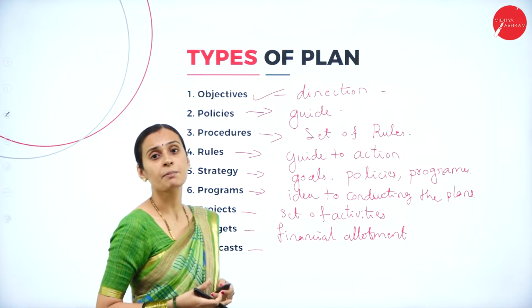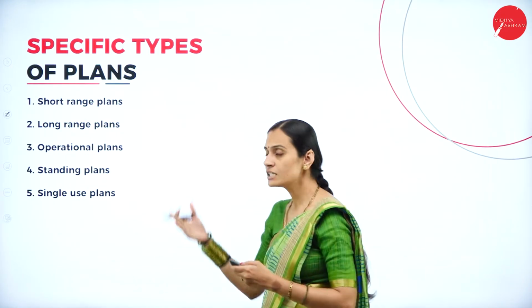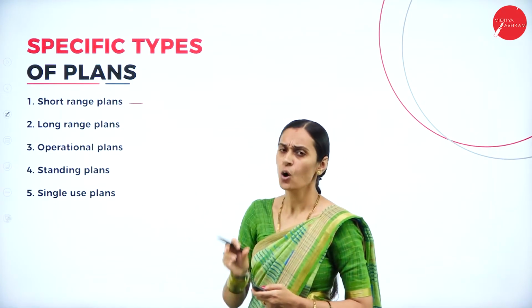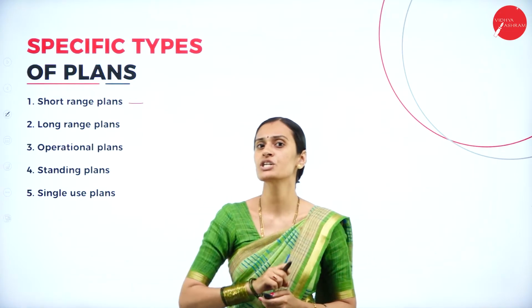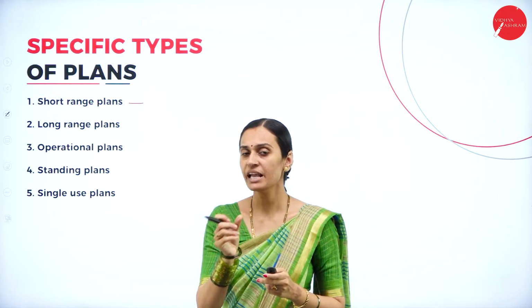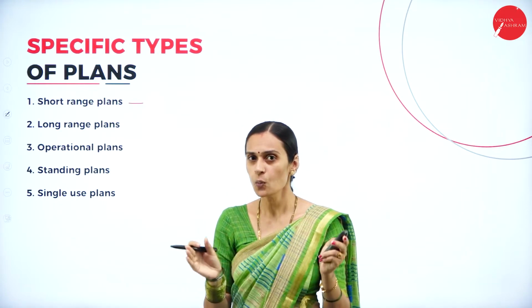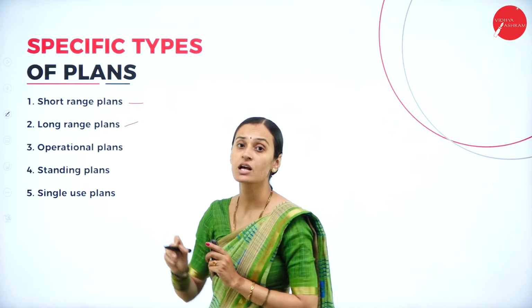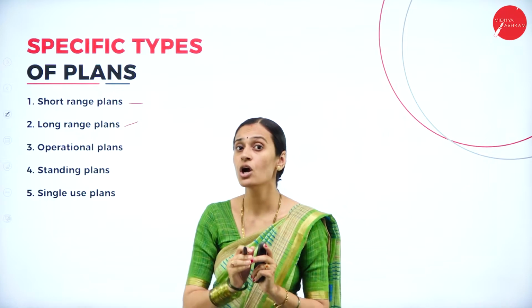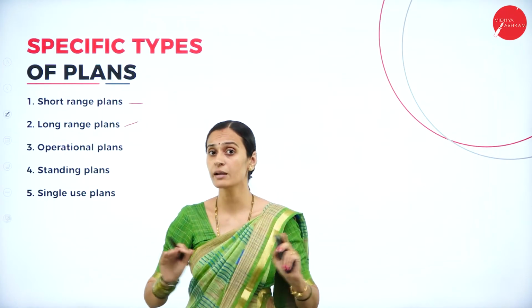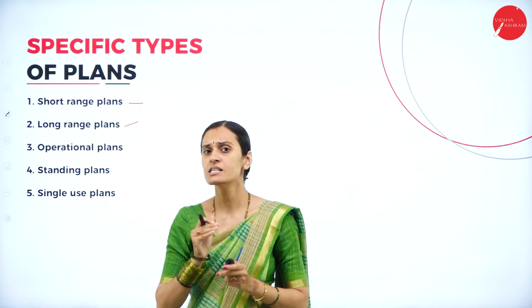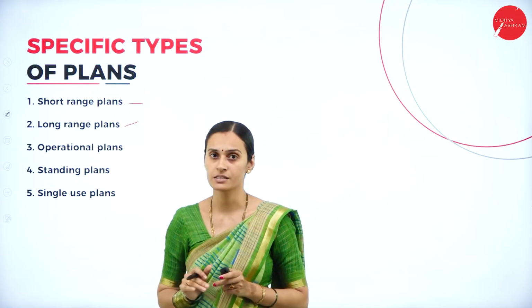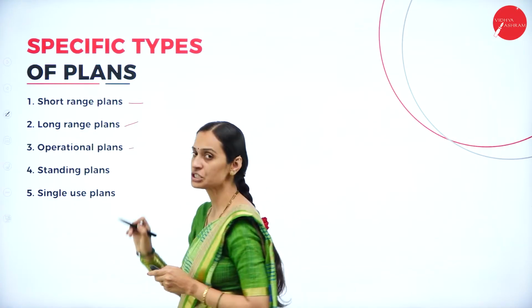Next we are going to discuss specific types of plan. What are the different specific types of plan? The first one, short range plans, which include very short time duration plans, coming under semi-annual plans or annual plans. And the second one, long range plans, which belong to long time durations. These types of plan are not static, they will be changed as the necessities require.